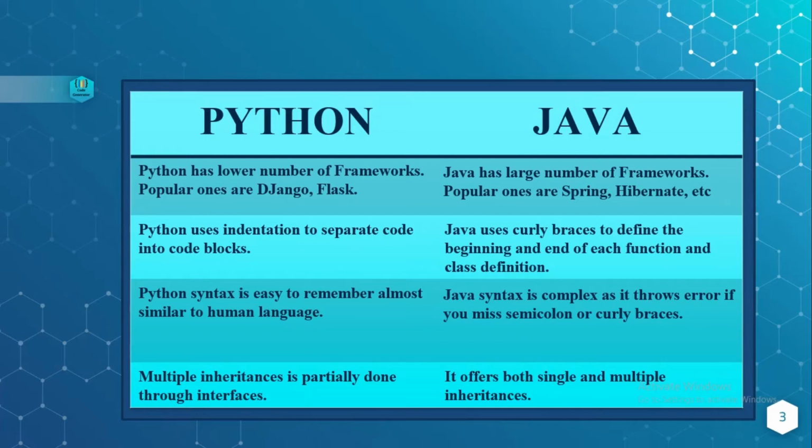If you have executed Java code, you may have gotten errors if you missed any semicolon or curly braces. Python supports multiple inheritance, partially done through interfaces, whereas Java offers both single and multiple inheritance.